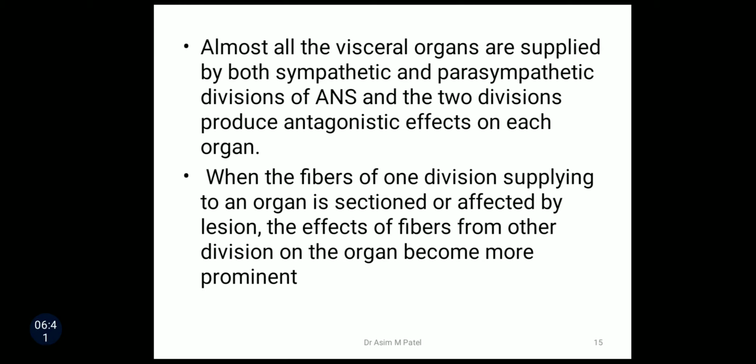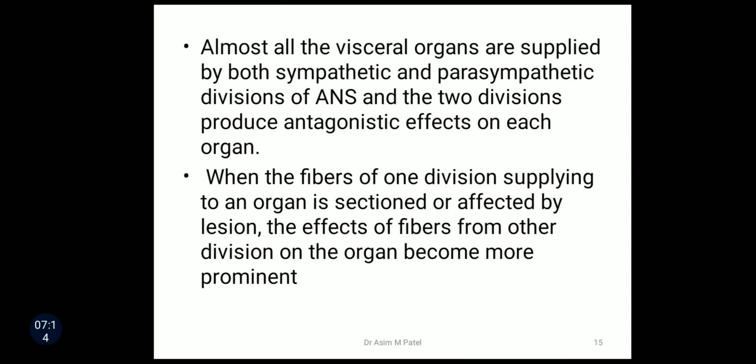Almost all the visceral organs are supplied by both sympathetic and parasympathetic divisions of autonomic nervous system, and the two divisions produce antagonistic effects on each other. It means they are acting opposite to each other. If one division is increasing the secretions, another will decrease the secretions. If one is causing contraction, the other will cause relaxation of muscles. That is the antagonistic action of sympathetic and parasympathetic divisions.